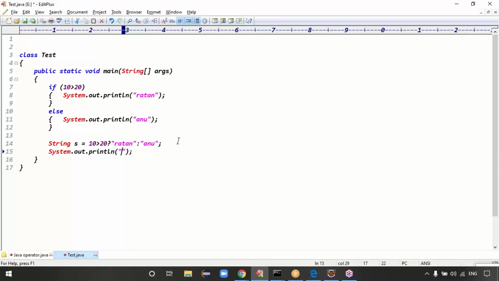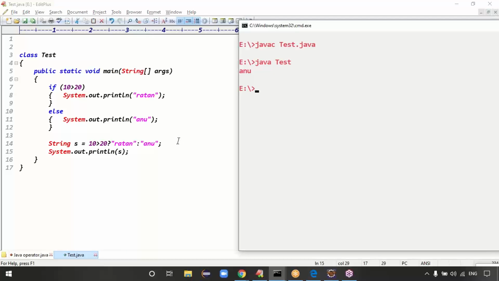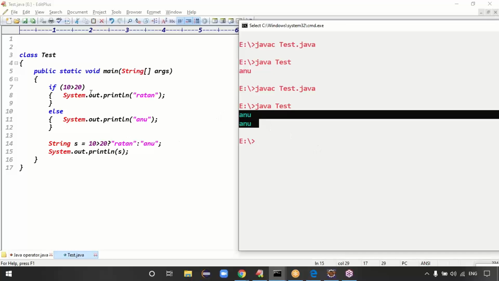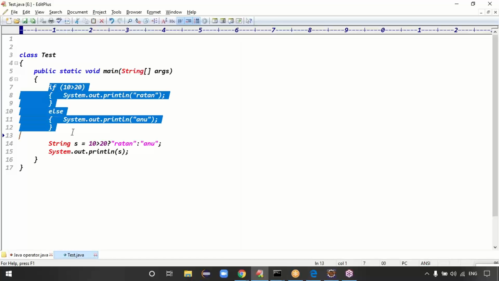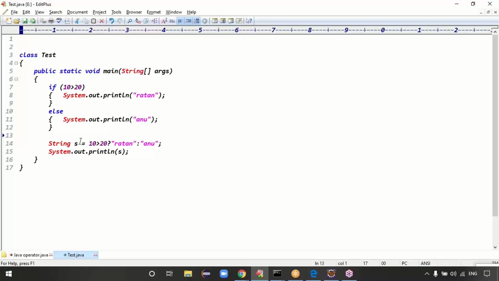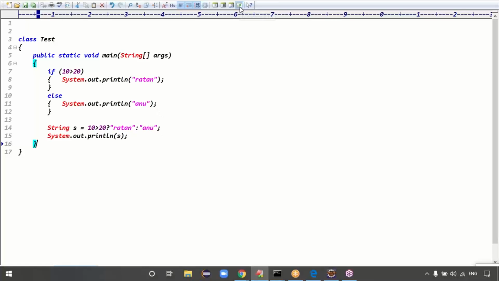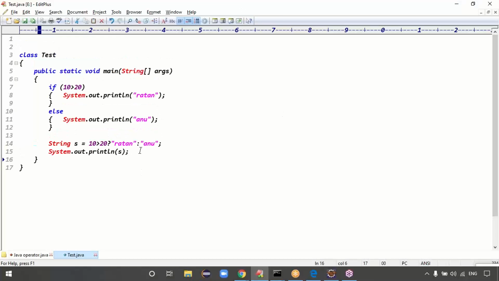System.out.println, and here I can print the result simply. Then simply run this code. Code is compiled fine, code executed fine, right? We got Anu as the output. Just tell me, is using if else condition recommended or is the ternary operator fine? Which one is recommended? Definitely the ternary operator is good, right?